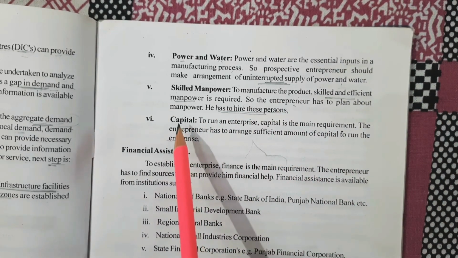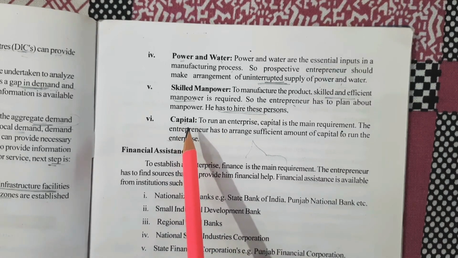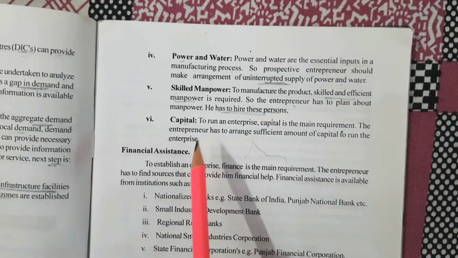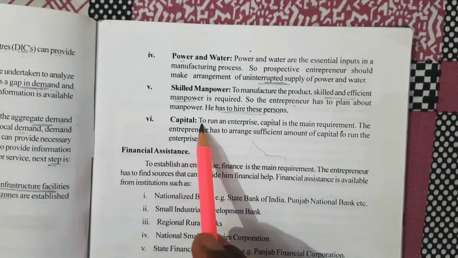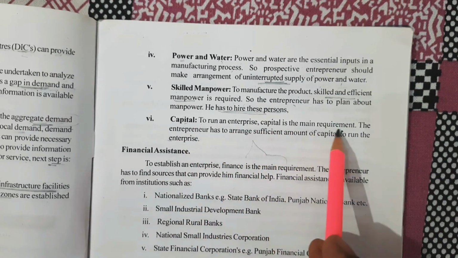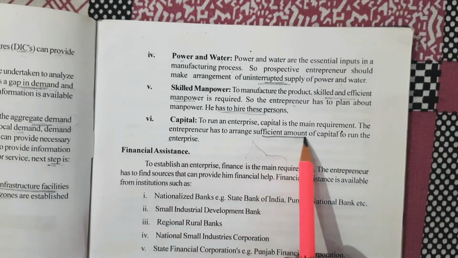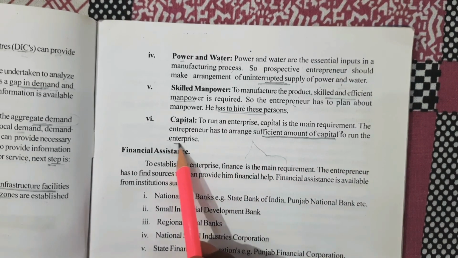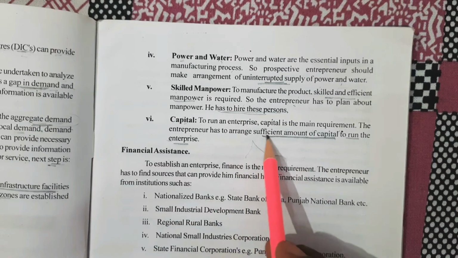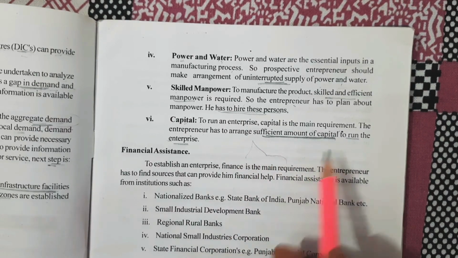Next thing he requires is capital. This is the most important thing, because without capital we can't run any business. To run an enterprise, capital is the main requirement. The entrepreneur has to arrange a sufficient amount of capital to run the enterprise.